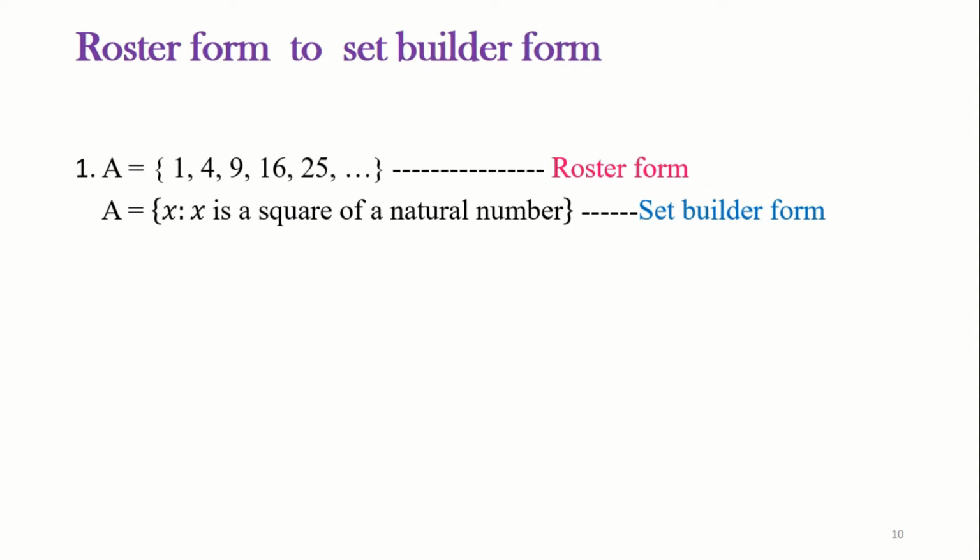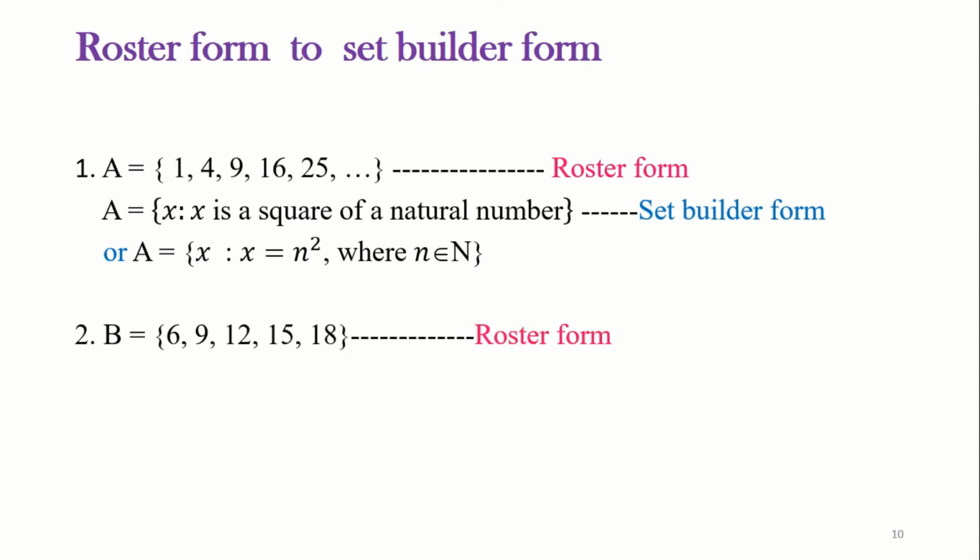Also we can write the set A as A equals the set of all x such that x equals n squared, where n belongs to capital N. This N stands for the set containing all natural numbers. And we have another example here, that is the set B in roster form.